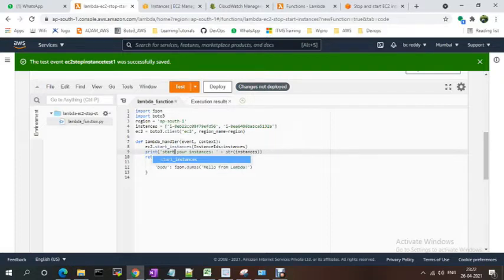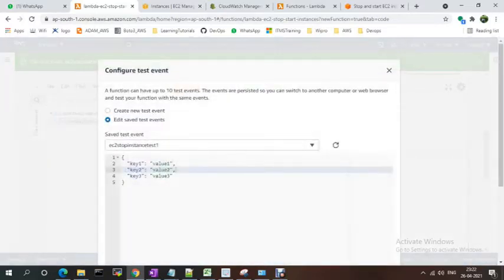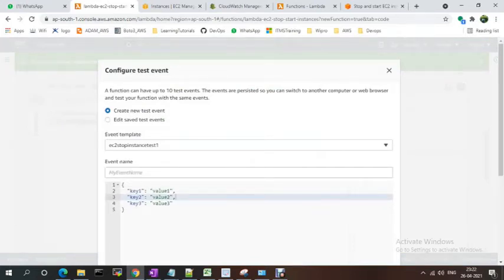Start the instances. I'm just printing start the instances. Okay, so this is the function, just instances, instance IDs. So I'm deploying. I'm just writing one more test case. Okay, for the stop instances, just create a new instance.